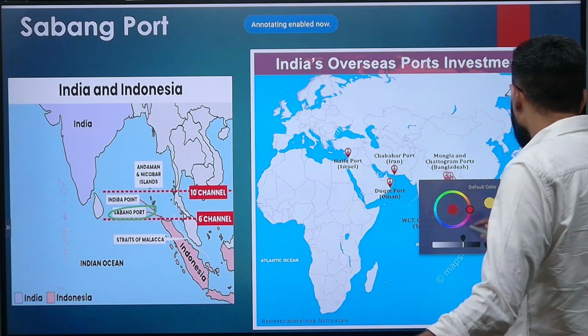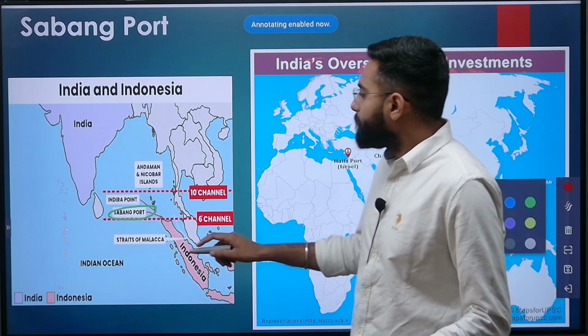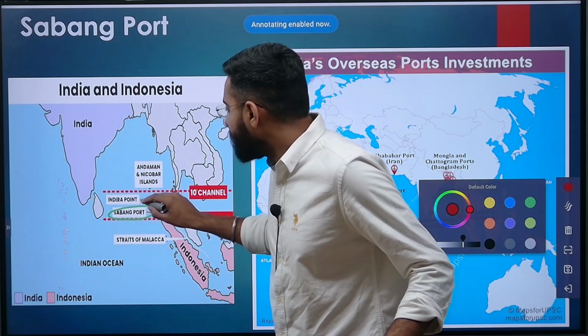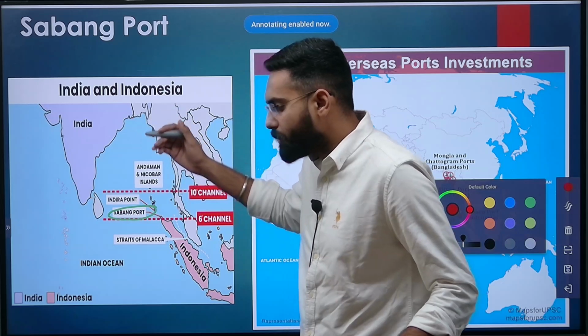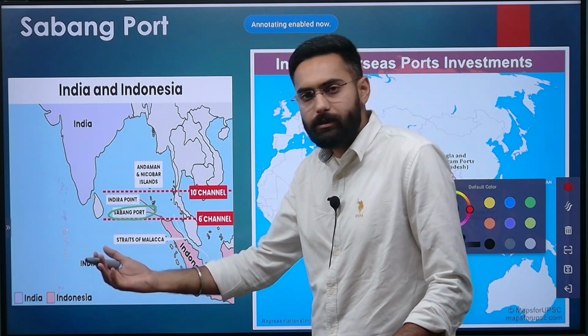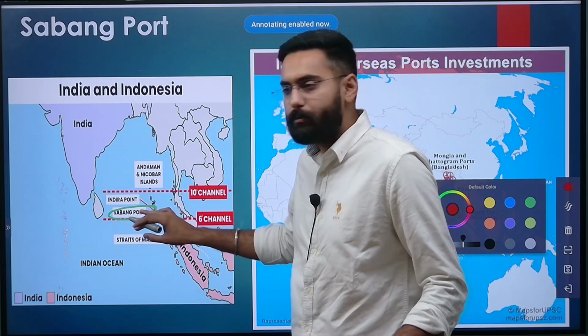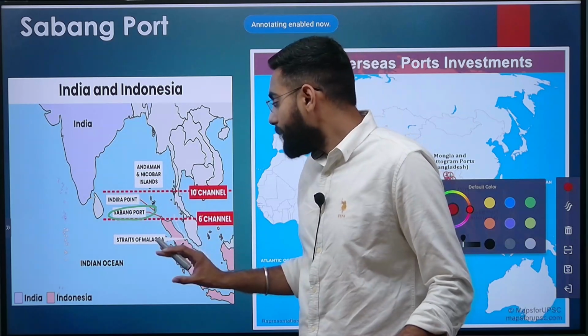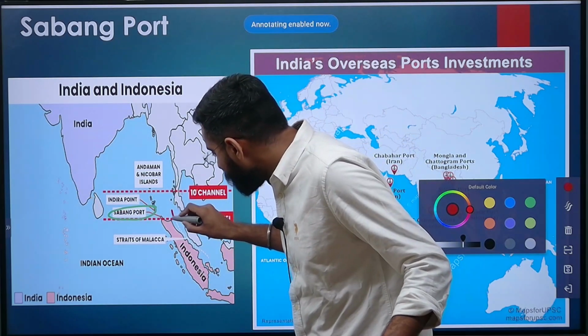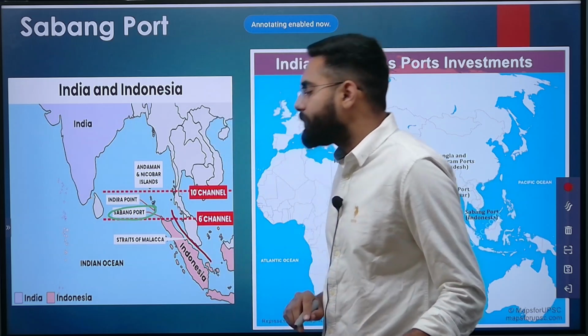This is because you can see here Sabang port is located near your Indira Point, which has now been submerged. So the southernmost point of India was Indira Point. Near Indira Point is Sabang port, and Sabang port is strategically located near your Strait of Malacca.